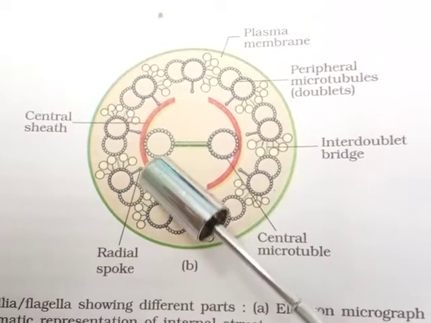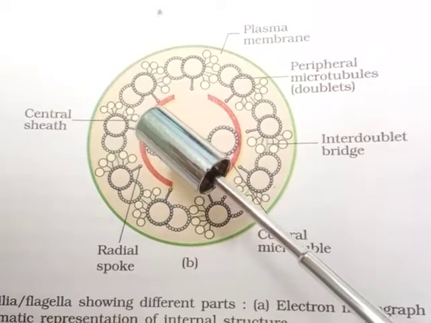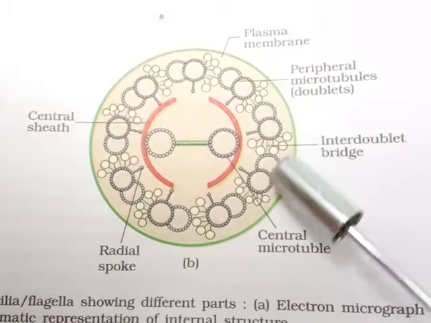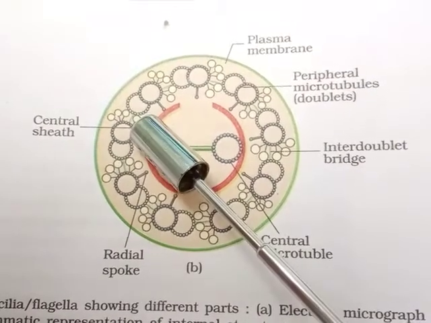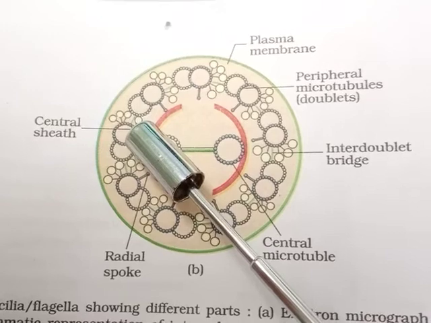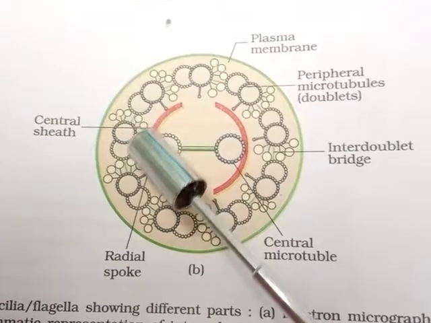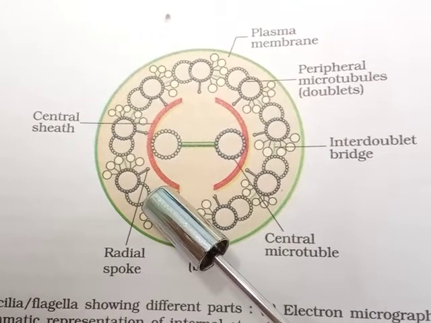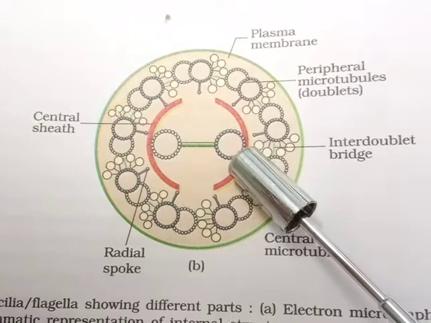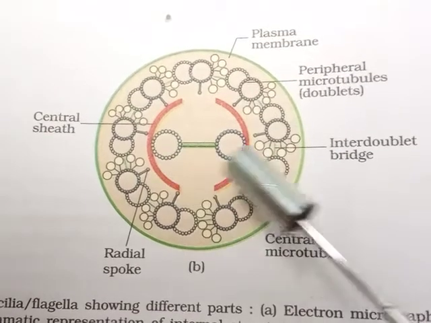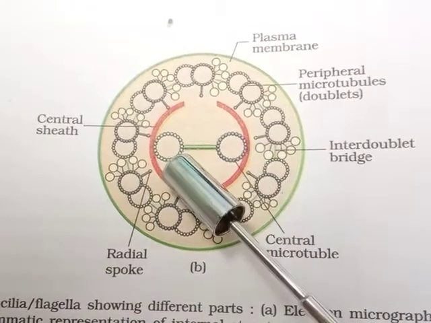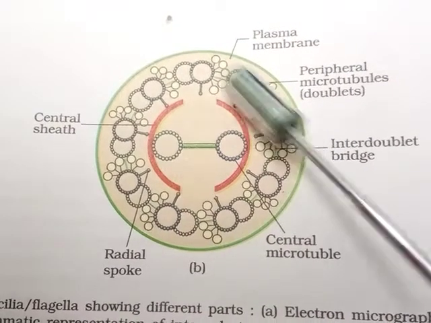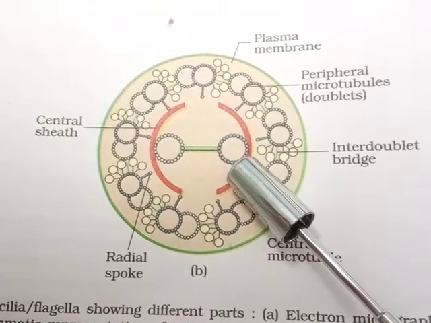The axoneme usually has 9 doublets, so we may count 1, 2, 3, 4, 5, 6, 7, 8, 9. The axoneme has 9 doublets of radially arranged peripheral microtubules and a pair of centrally located microtubules. Such an arrangement of axonemal microtubules is referred to as a 9 plus 2 array.